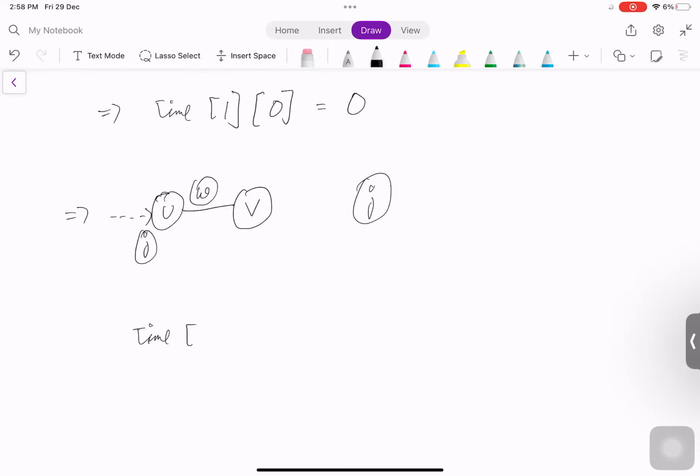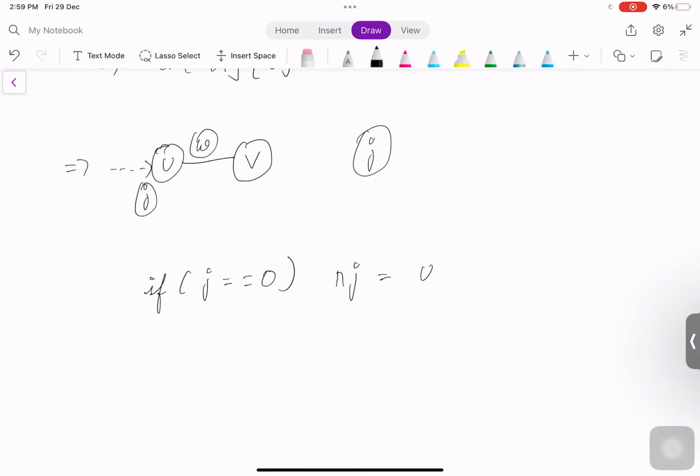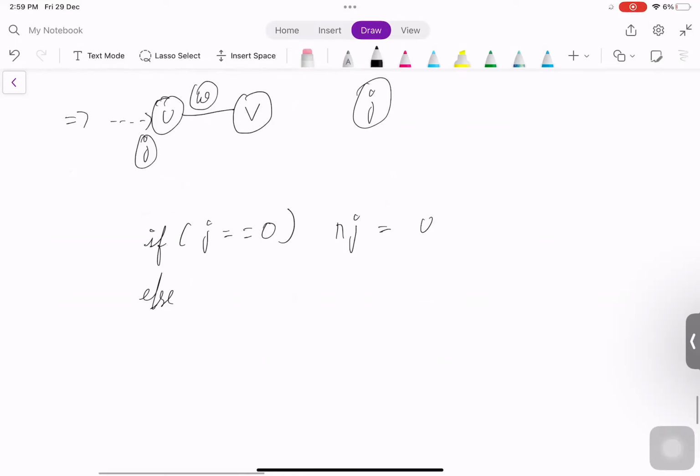Okay? So now the way we can make the transition is, firstly, to move to V, which bike do we need to select is the question, right? We can select greedily. That is, if the jth bike is 0, that means we should forcefully select the next bike, I'll mention it as NJ. NJ means the next J value. So NJ should for sure be U, right? Because U will be the bike's number in the city. Because if it is 0, that bike itself is invalid.